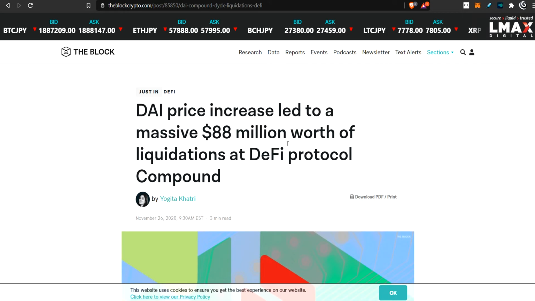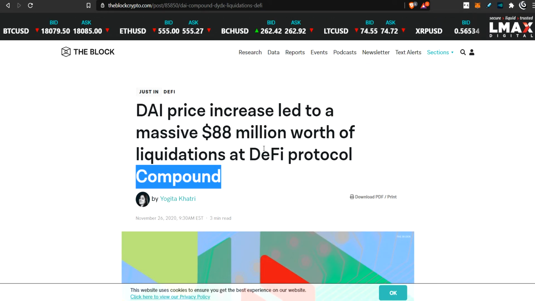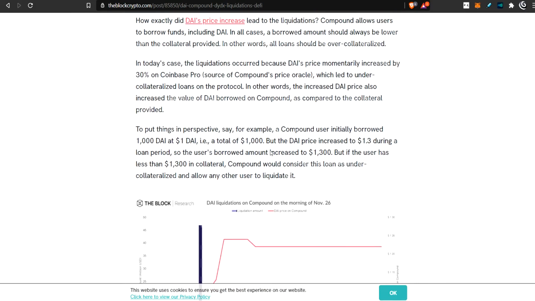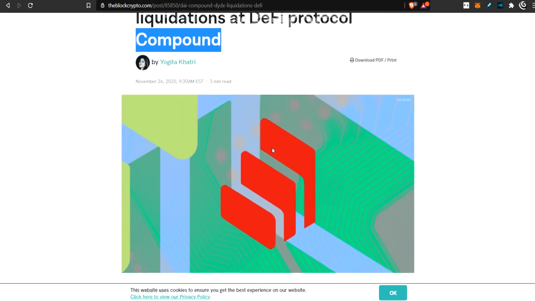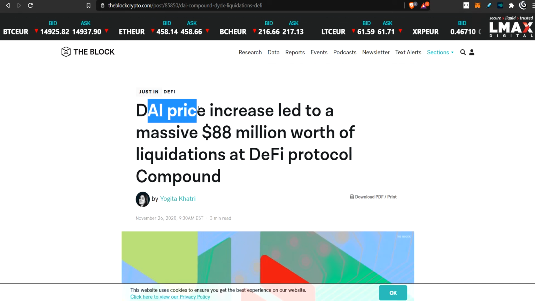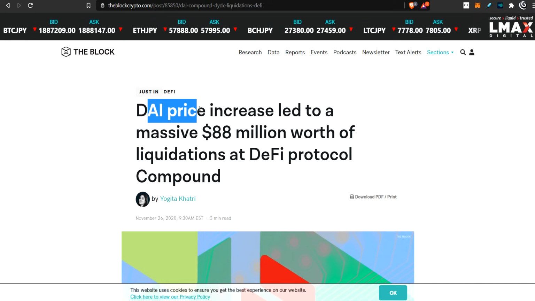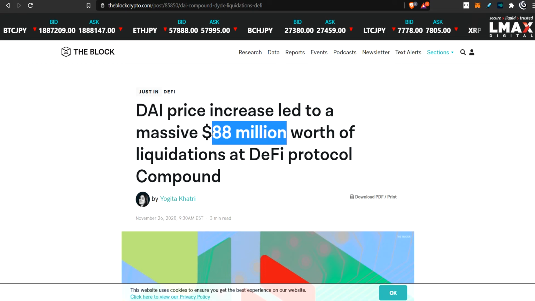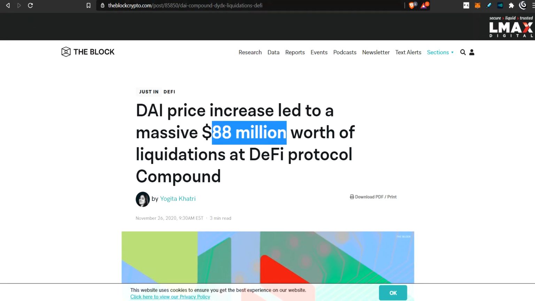About $90 million worth of DAI was liquidated from Compound Finance. You can read all of this and find out exactly what happened, but basically the price of DAI changed quite a bit, and people who had it as collateral ended up having their positions liquidated. $90 million worth. So it's risky, okay?